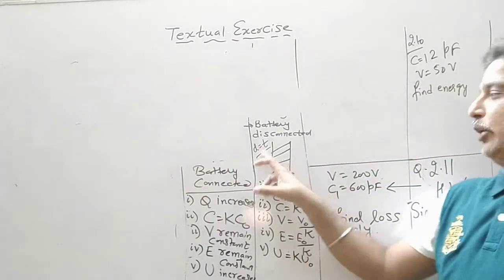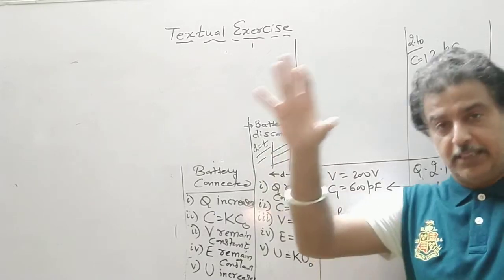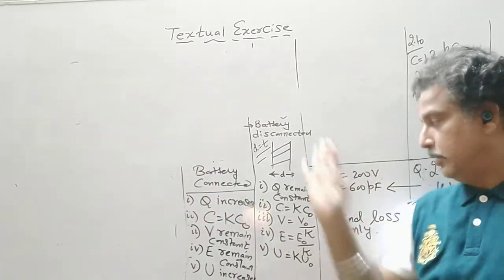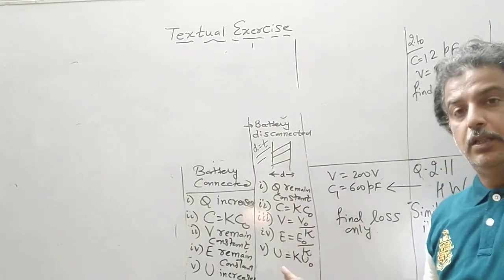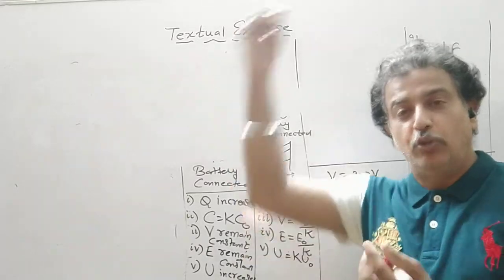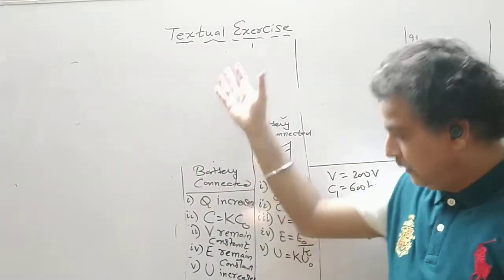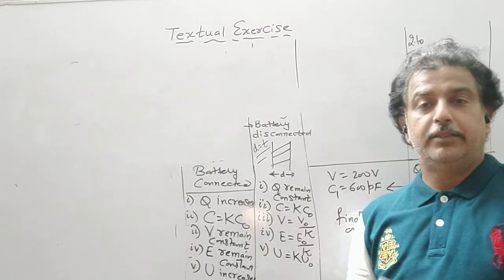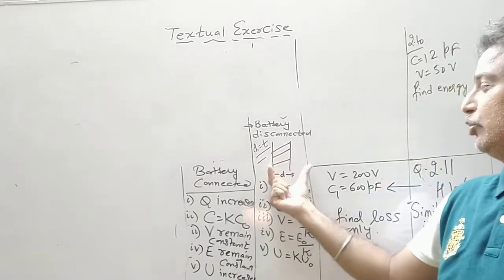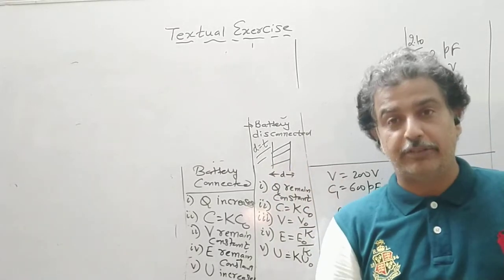Here D is equal to T, capacitor fully charged, battery removed, dielectric introduced. Then the capacitor is still connected with the battery and you are introducing a dielectric this way. Then the mica sheet thickness is less than the distance between the two plates of the capacitor.